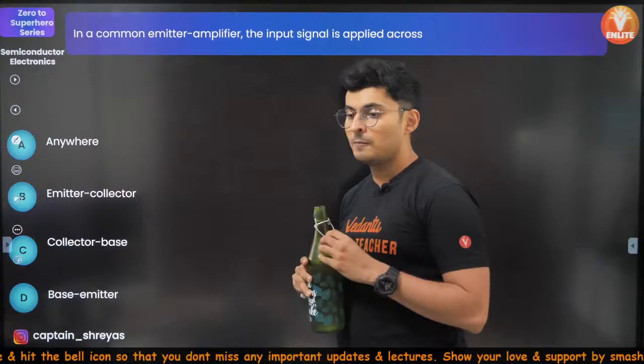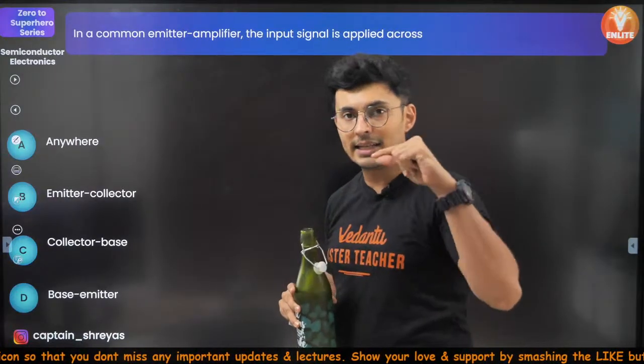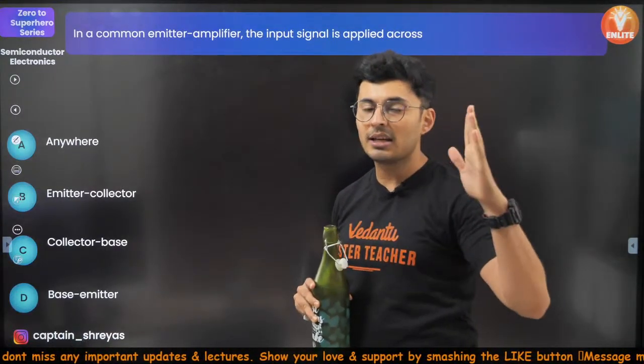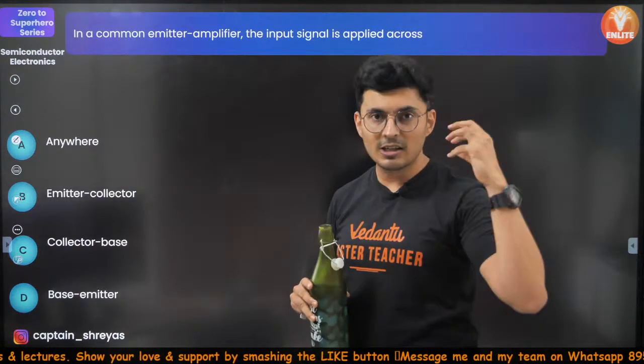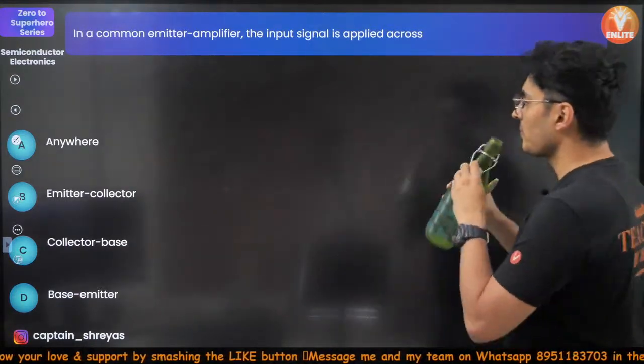How are we changing the volume? Basically, the voltages increase. When the voltage increases, the speaker's vibrations increase. The vibrations increase, the loudness increases. That's what happens.